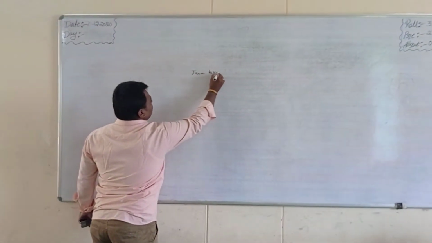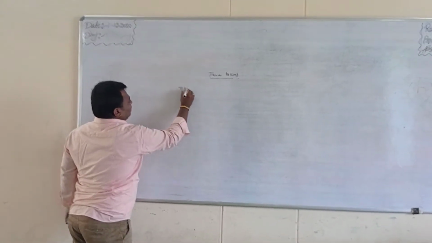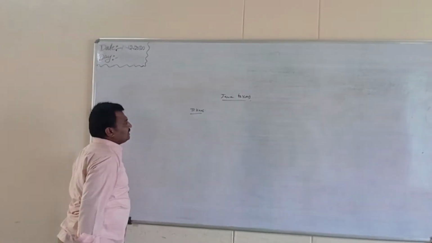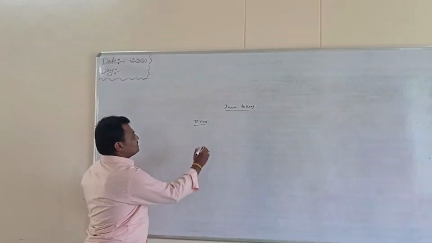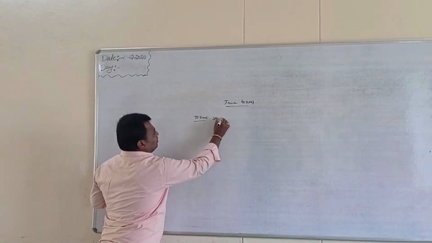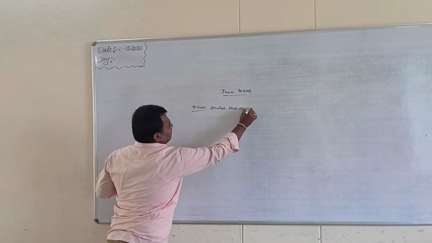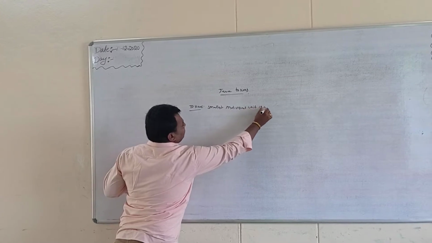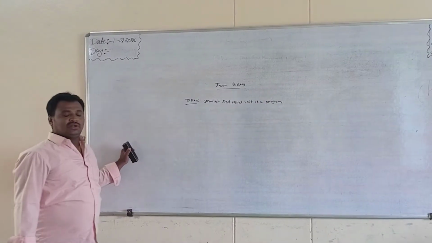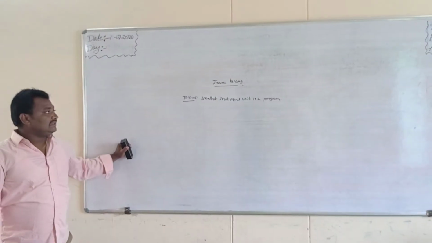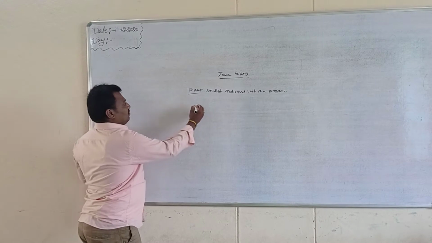Today we discuss Java tokens. First of all, what is a token? A token, in a simple definition, is the smallest individual unit in a program. So basically, five types of tokens are available in Java programming.